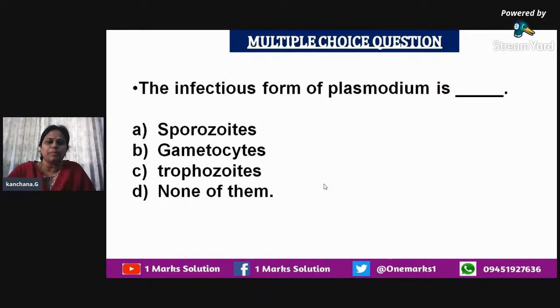So we know that Plasmodium has two hosts. In the mosquito it gets lodged again and spreads. It is present in the gut, and in the form of gametocytes and all, it forms the multiplied form. Then it gets lodged in the salivary gland of the mosquito, where it forms the sporozoites.